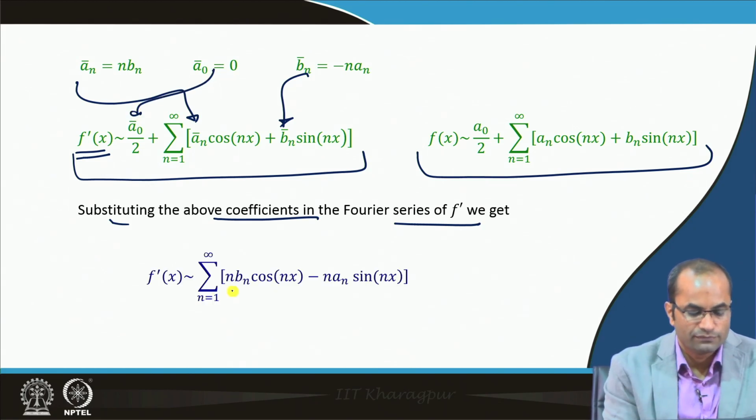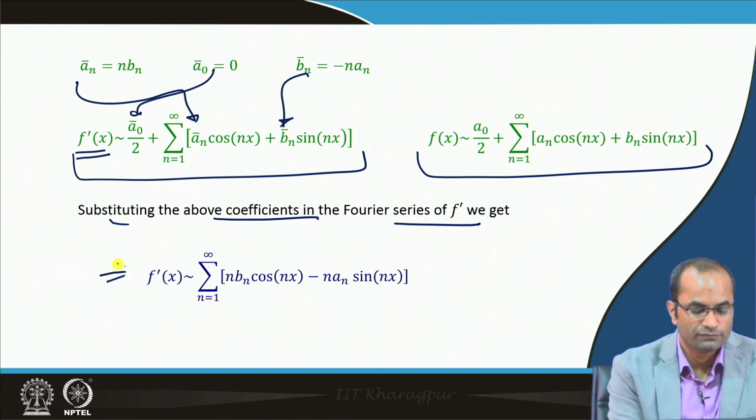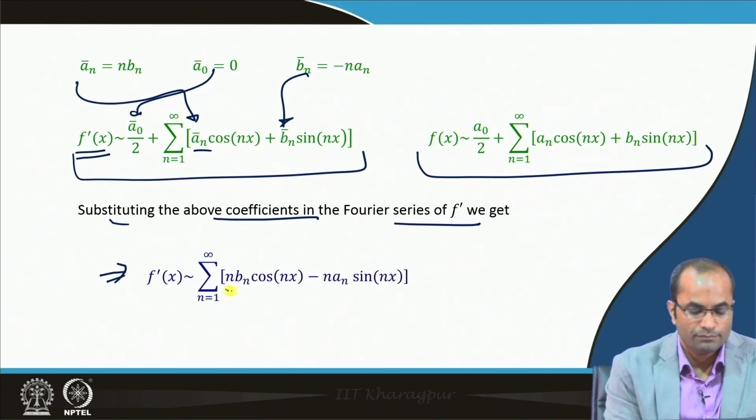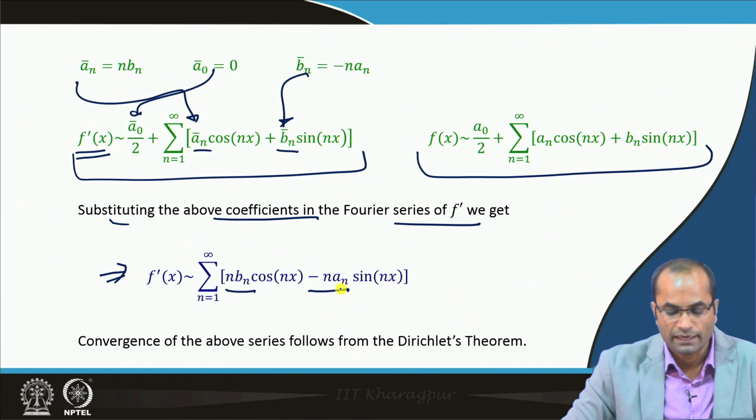So, this simplified form of the series will be n = 1 to infinity. This is the Fourier series we are now writing for f prime, where a n bar will be n b n, and this b n bar will be minus n a n.